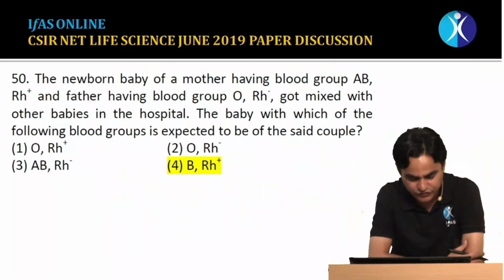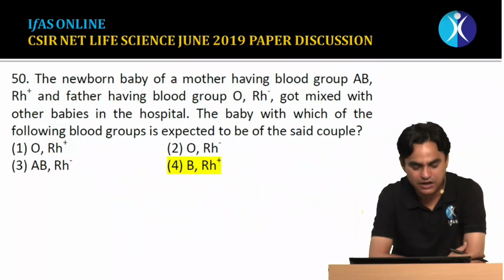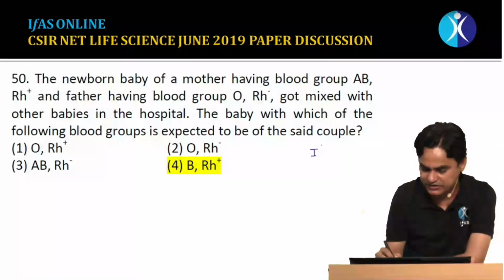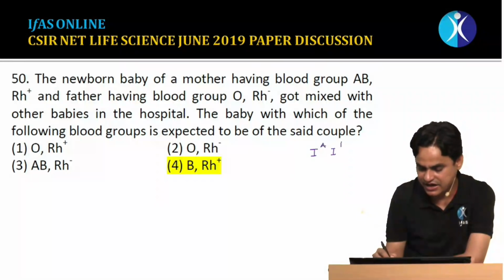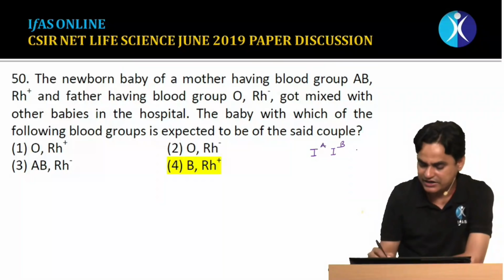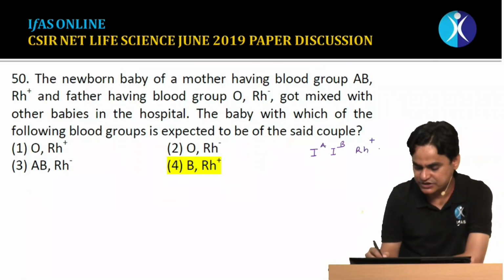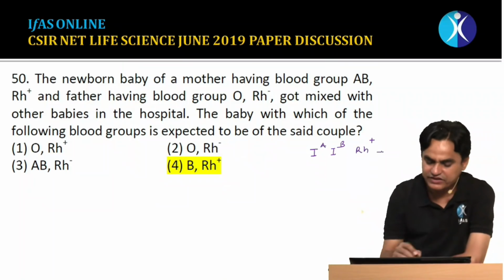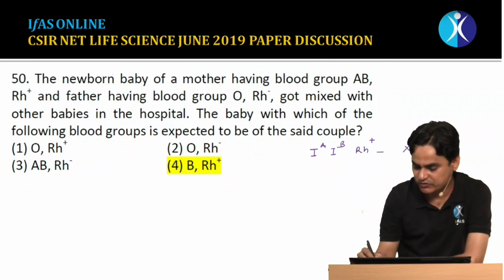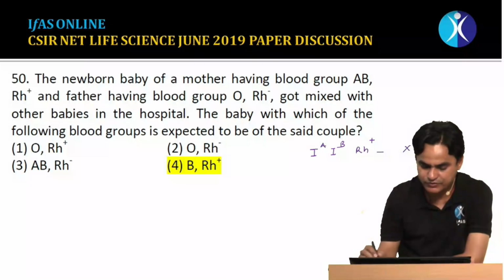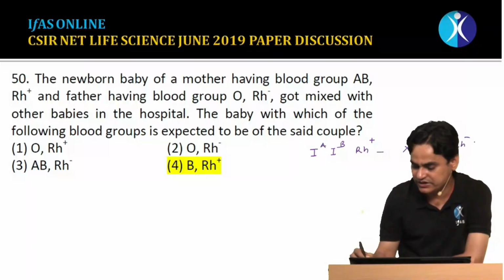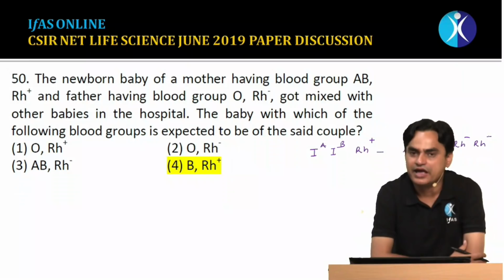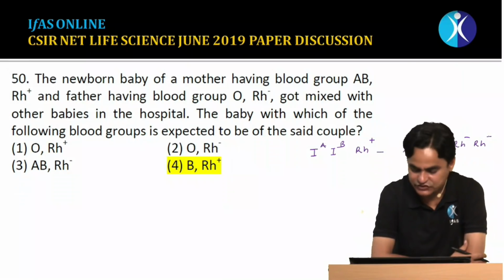Moving to question number 50. Question number 50 says a newborn baby of a mother having blood group AB. So the genotype of the mother is sure, it is IAIB and Rh positive. We can write this as Rh positive dash, meaning we cannot say whether she is heterozygous or homozygous. And the father is having blood group O, so the genotype has to be IO, and Rh negative means surely that individual would be Rh negative, homozygous for the blood group allele as well as homozygous for the Rh factor.